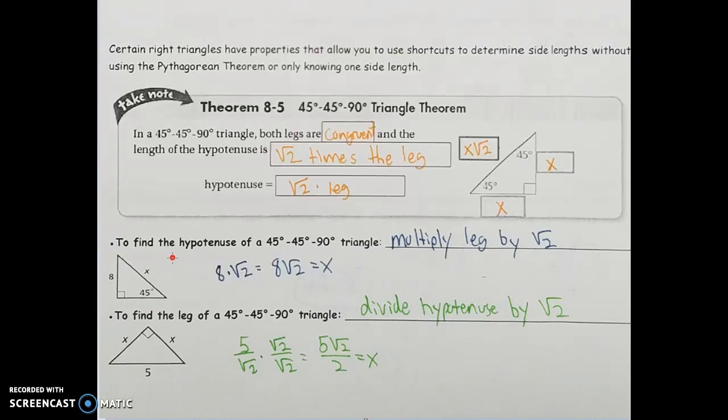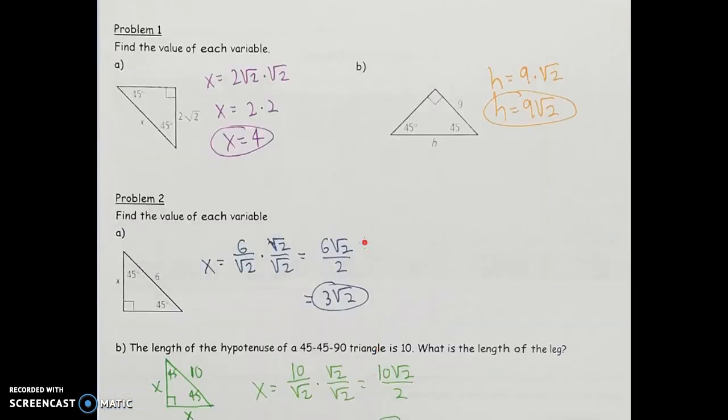Again, the rule there is that if I want to find the hypotenuse, I want to multiply times rad 2. If I want to find the leg, I'm going to go backwards and divide by rad 2, because the leg should always be smaller than the hypotenuse.